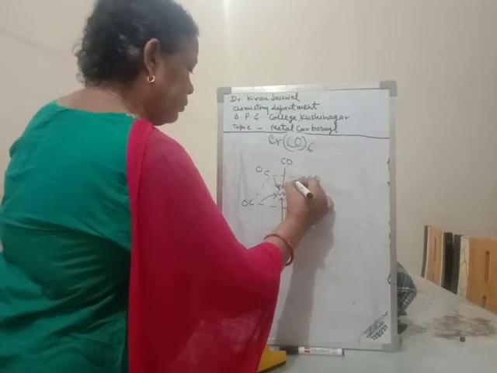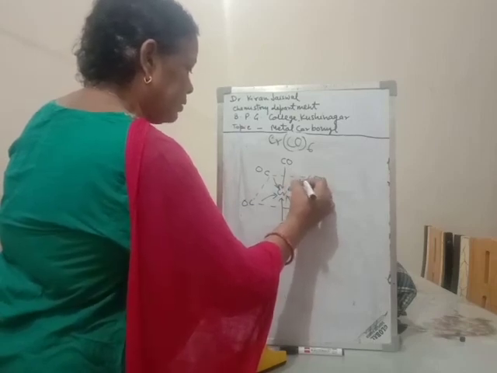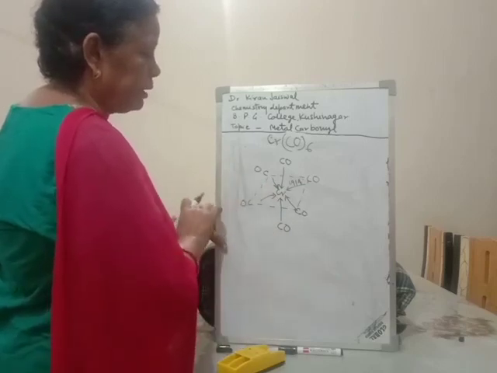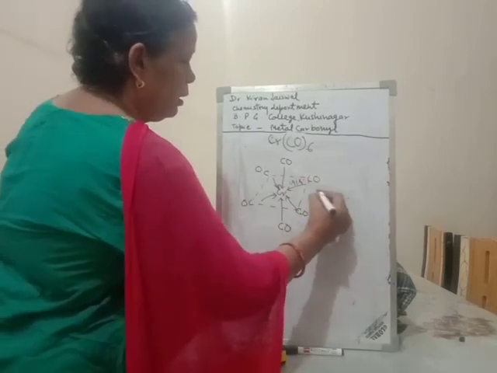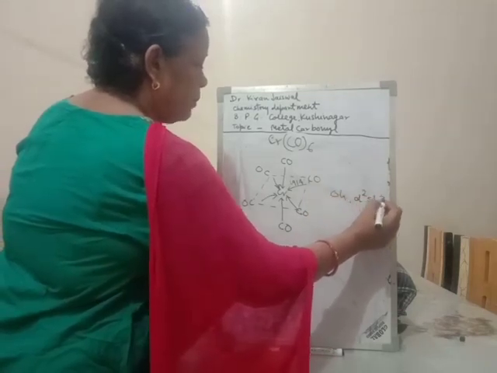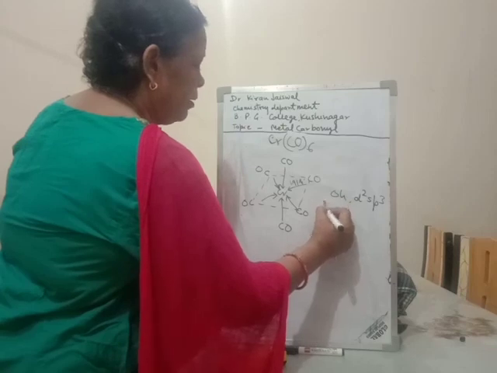The bond length will be 1.91 angstrom. This is the structure of chromium hexacarbonyl, the octahedral structure, d2sp3 hybridization and diamagnetic.